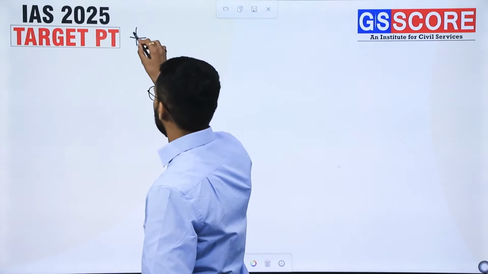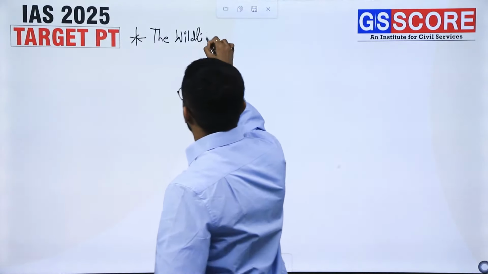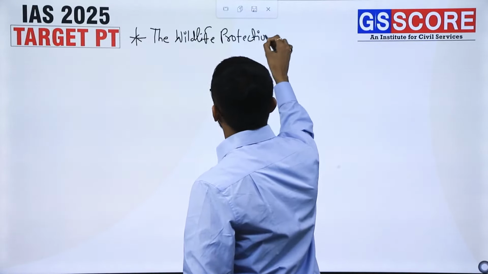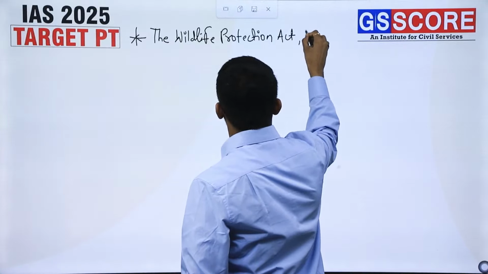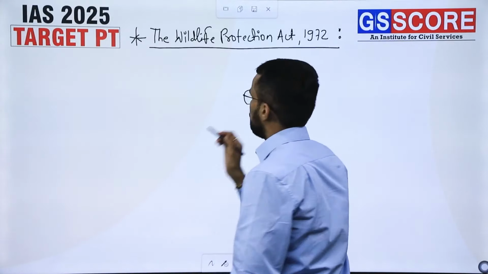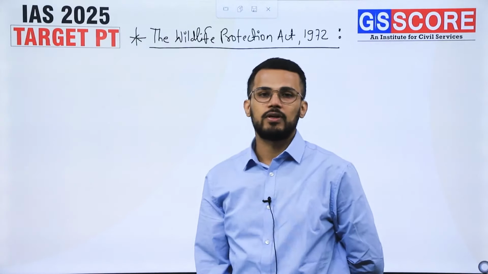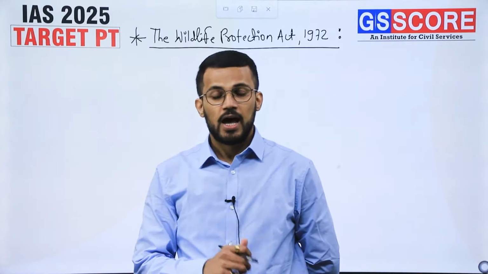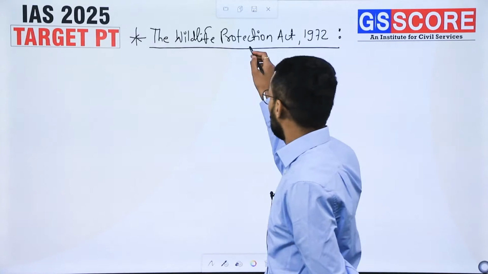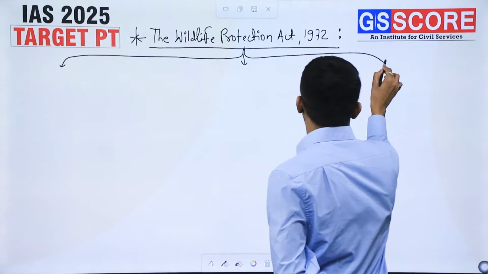So firstly, we will be discussing the Wildlife Protection Act 1972, and also we will be referring to the amendments to this particular act in 2022. So this is the most important act that we have in India in order to protect wildlife, and it tries to protect wildlife on the basis of three important actions. So what are those three important actions taken under the Wildlife Protection Act?